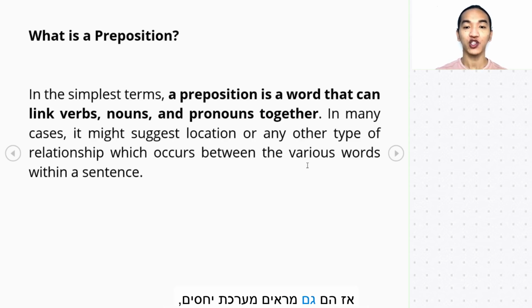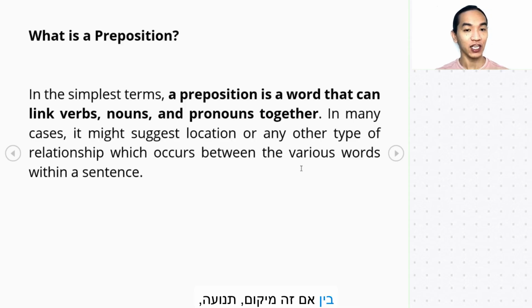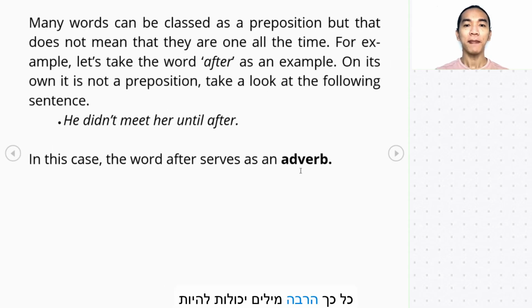So they also show relationship, be it location, movement, time, and many others. Okay? So many words can be classed as prepositions, but that does not mean that they are all prepositions all the time. Okay, remember there are some words that can be classified as prepositions, but it is not always the case.